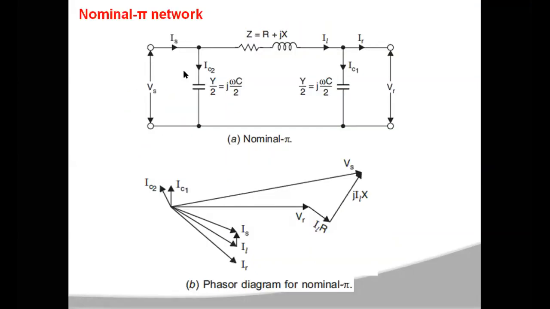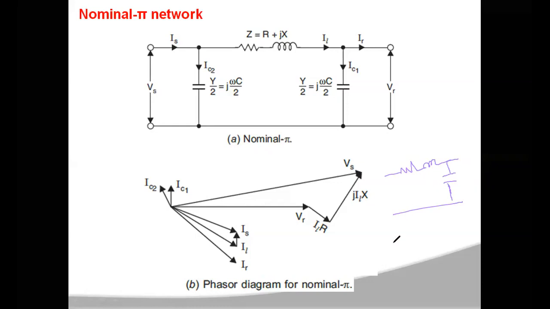Right? Next, see the nominal pi network method. In the nominal pi network method, the total capacitance is divided into two parts: one part is connected at the sending end and another part is connected at the receiving end. See here, in the first method, the end condenser method, the total capacitance is connected at the end of the transmission line, which is the receiving end.